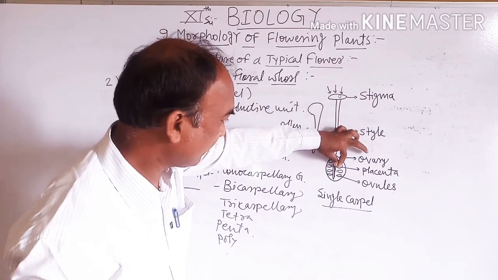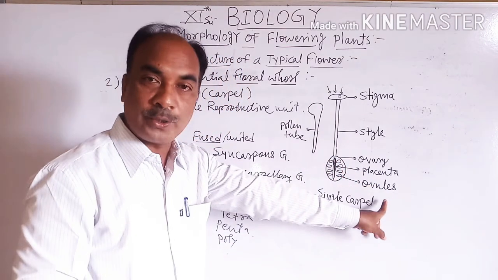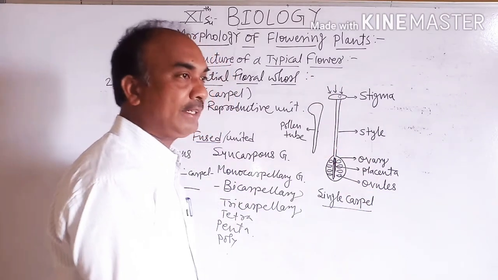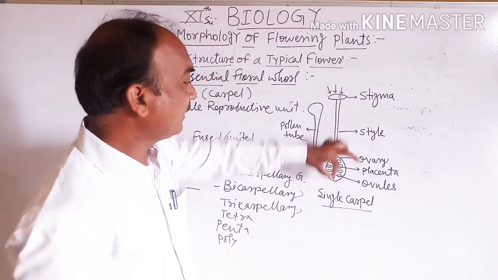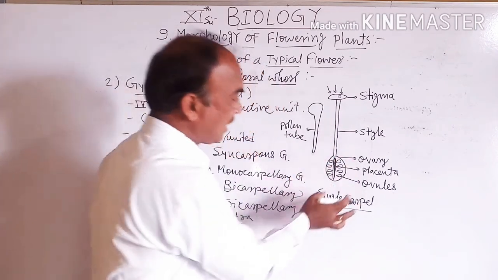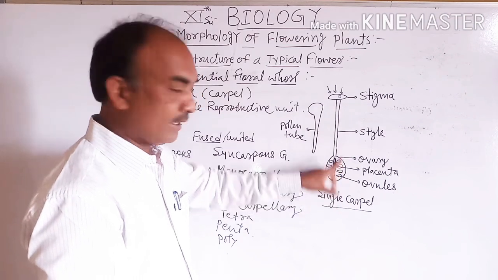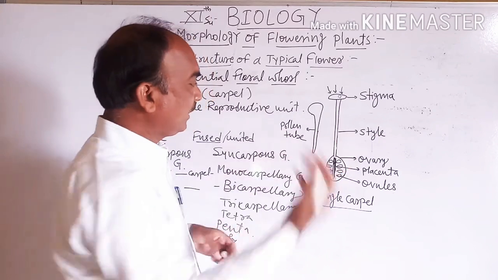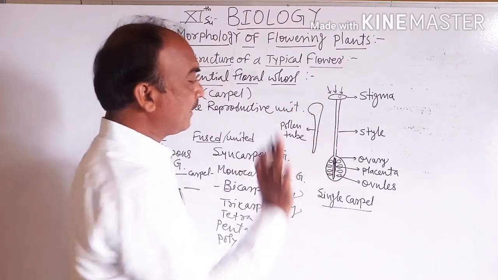Okay, elongation of the pollen tube toward the ovule. Within the ovule there is the female gamete, and within the pollen tube there is the male gamete. Then the process of fertilization takes place within the ovule. This part we study in the 12th standard, अगले साल में ये पढ़ाई.